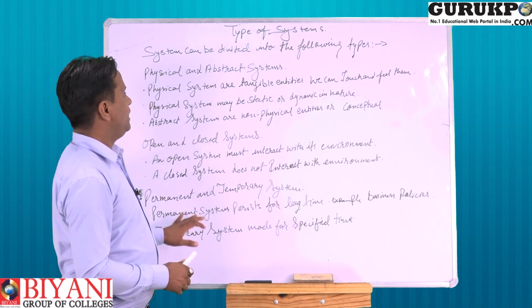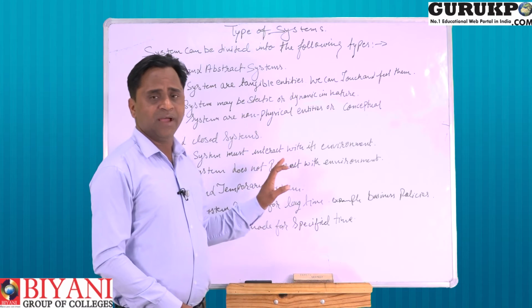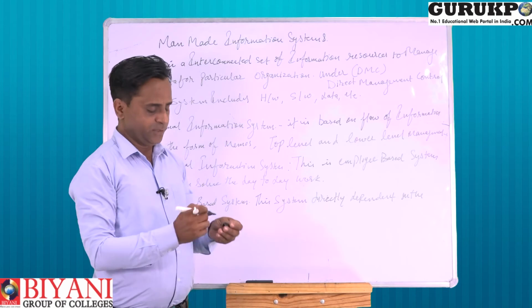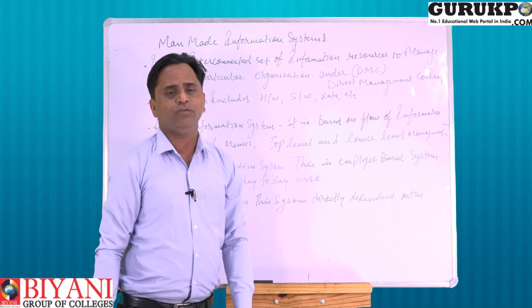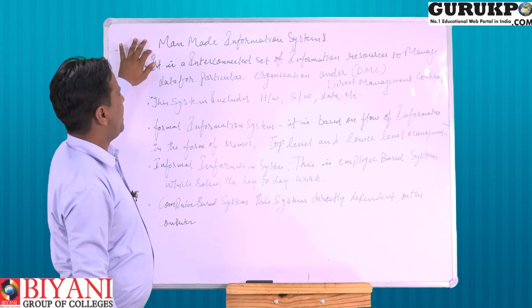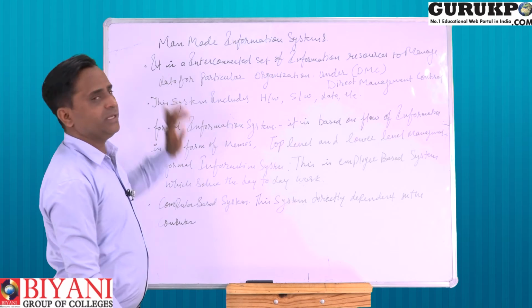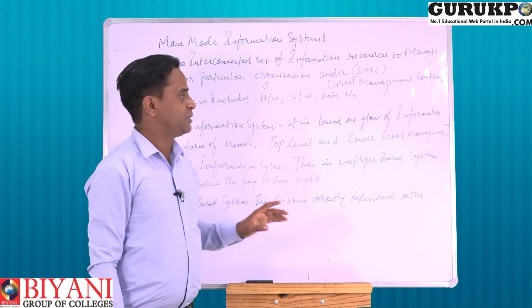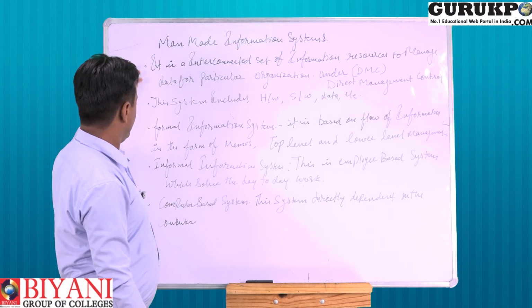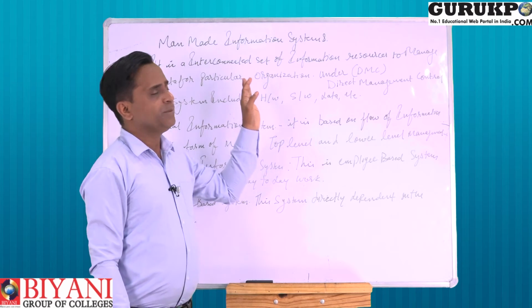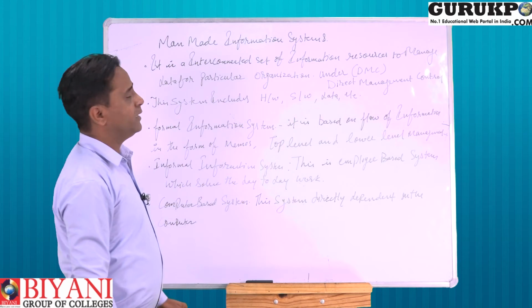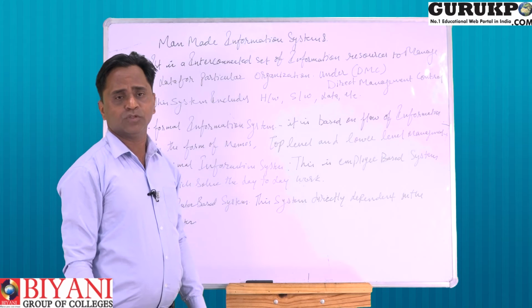These are the three types of systems we have seen here. After these, we will discuss more systems. The man-made information system can be divided into three or four parts. Man-made systems also work as systems.